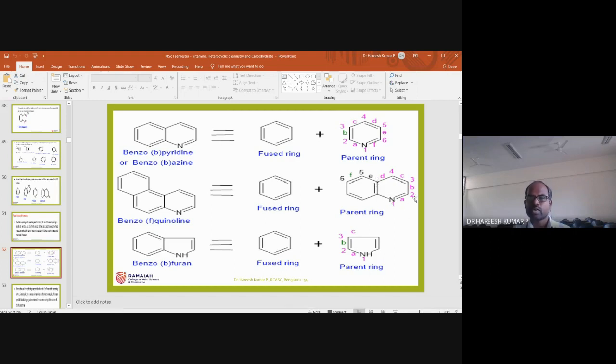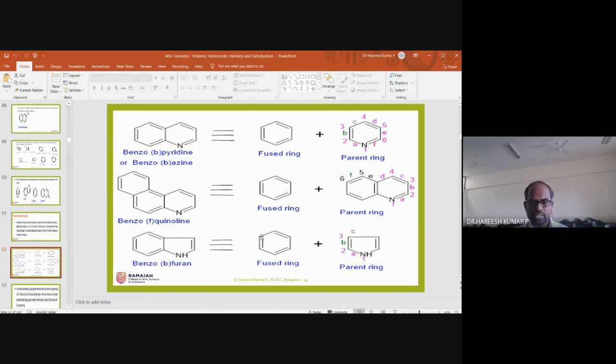For the side 1 and 2, it is A. For the side 2 and 3, it's B. Like that, it is coming F here. So this position is fused. This fused one is a substituent, benzo, F position. Otherwise, you can also mention 5,6-f. All three you can mention. And this moiety is quinoline. So this is how you can give the nomenclature for the fused heterocyclic compound.